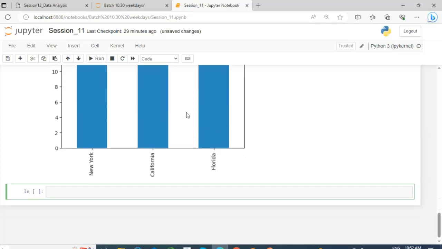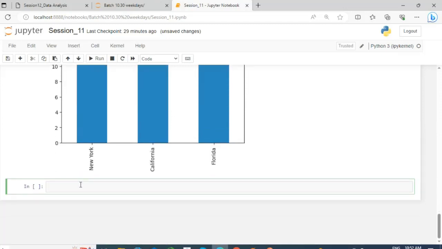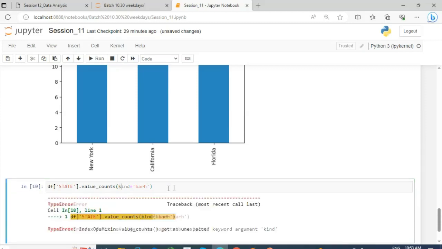So the next part is a horizontal bar chart. So df of state dot value_counts dot plot, and kind is equal to barh. barh stands for horizontal bar chart.